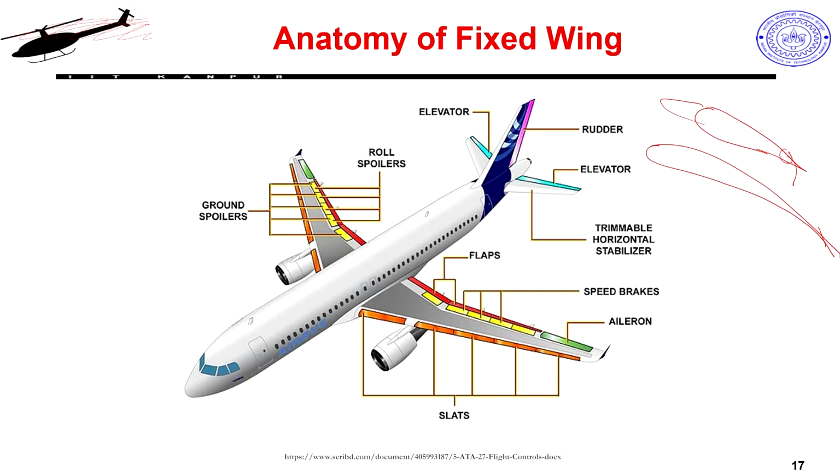Because of that I will want to retract everything and have a cleaner and leaner design where my L by D is optimal, and then I will be cruising at higher speeds but in a more optimal manner. But typically in a UAV you will not find any of these extra things, because it will add a lot of complexity and we will not have room to put so many things.